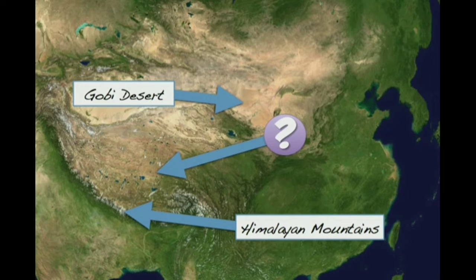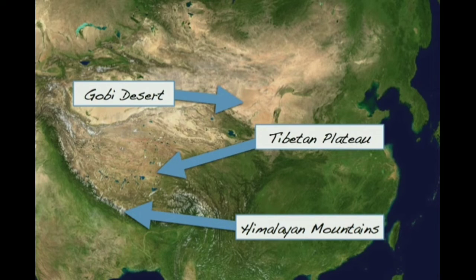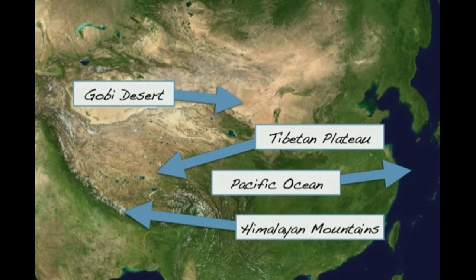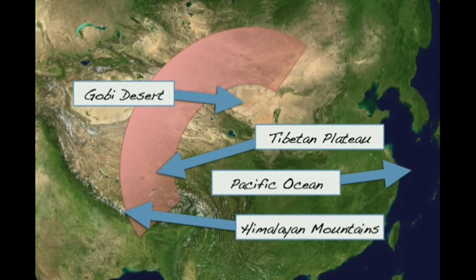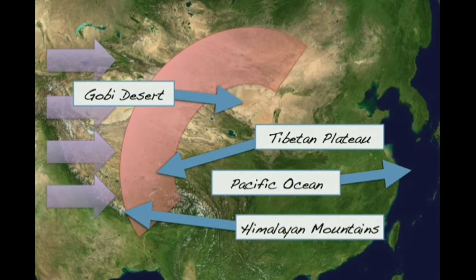Here you notice that we've got a little bit more rugged landscape, some variation in the color tells us that. So this is the Tibetan Plateau. Now, of course, to the east, we have the Pacific Ocean, but what I'd like you to really focus on is these three natural barriers to the west. If you line those up, you'll notice that we create essentially a natural wall. And that natural wall is going to make it very difficult for people to come into China or to leave China. Now, let's stop and talk about the effects of that.